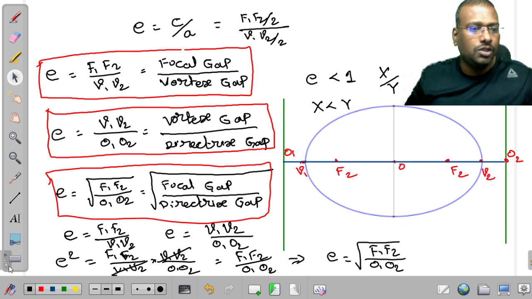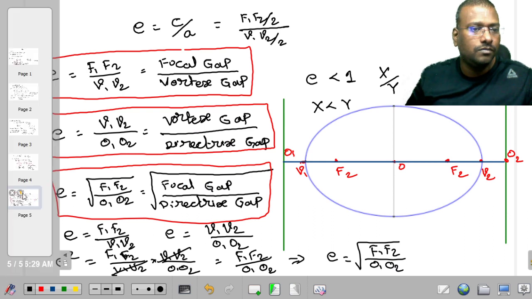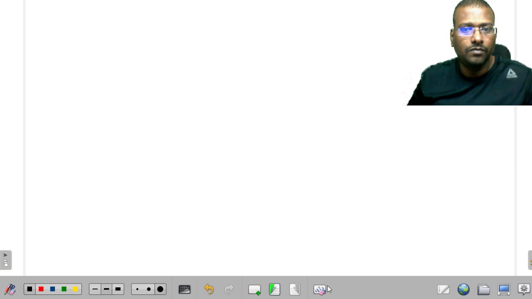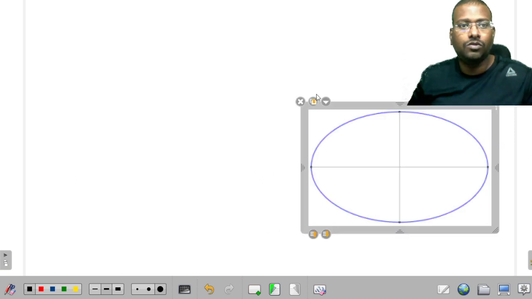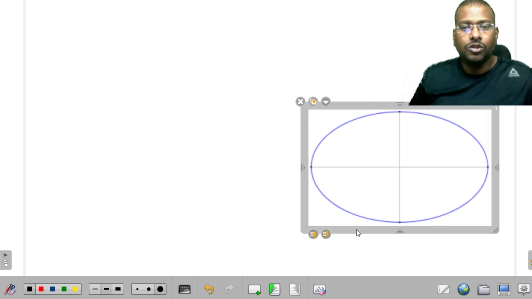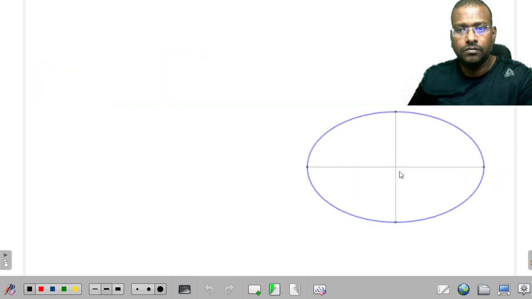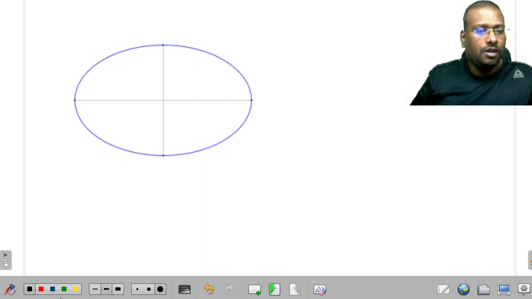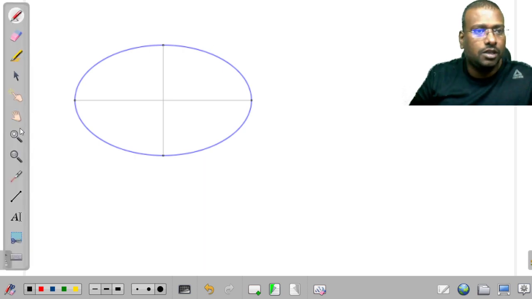So let us consider. What is that particular point we have to remember? If P is a point on the curve, let us consider. If P is a point on the curve, this is an important statement, my dear friends.